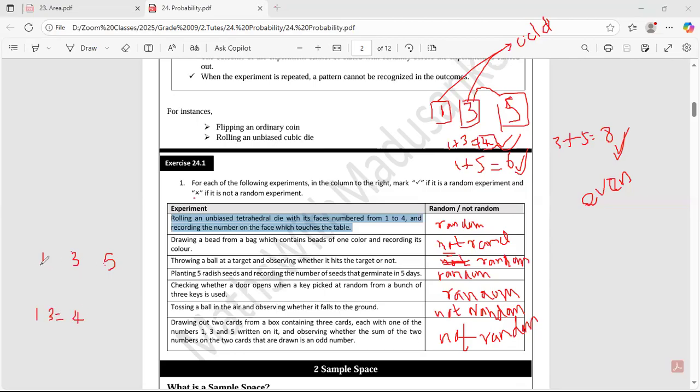If you draw 1 and 5, the summation will be 6, again an even number. If you draw 3 and 5, the summation will be 8. So you already know the outcomes.